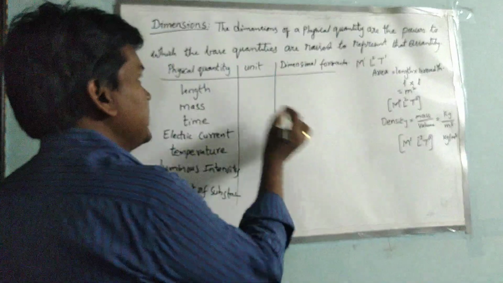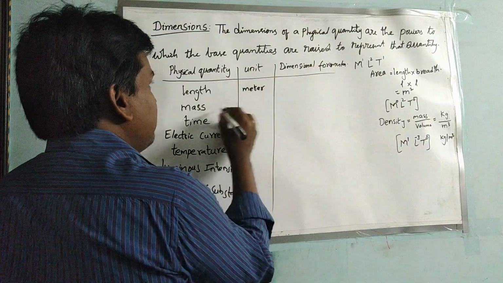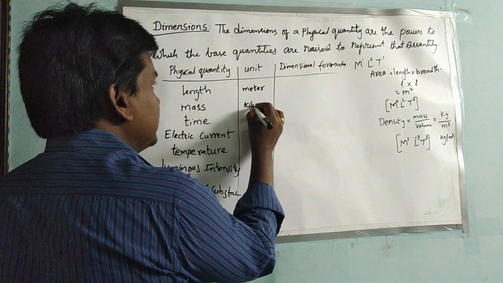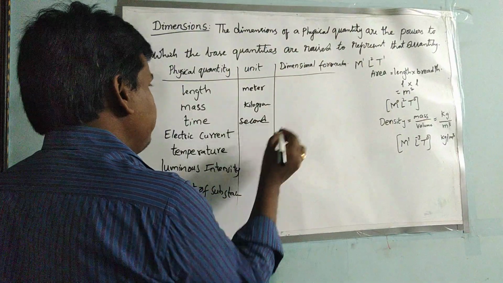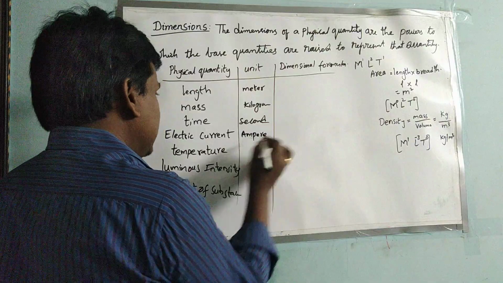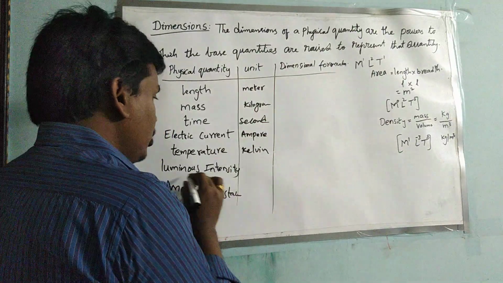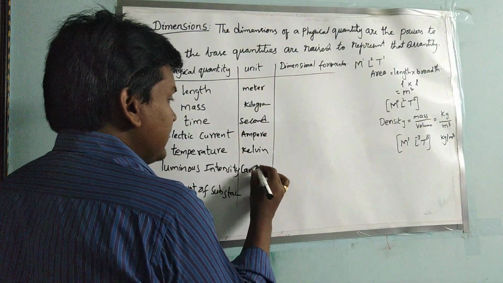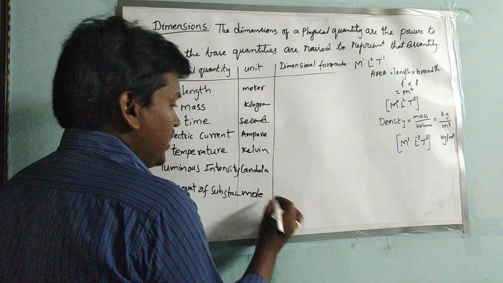Now let us see the units. Length unit is meter, mass unit is kilogram, and time unit is second. Electric current unit is ampere, and temperature unit is Kelvin. Luminous intensity unit is candela, and amount of substance unit is mole.